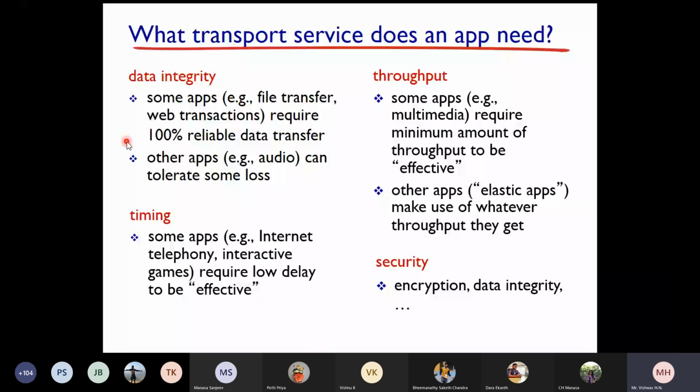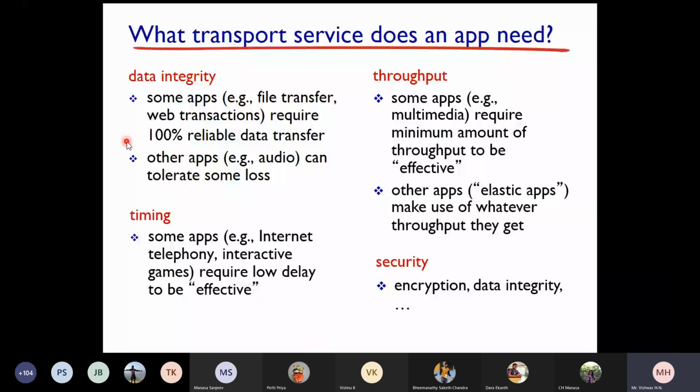Whereas there are some applications which require specific throughput. They will clearly indicate that they need this much throughput. For example, I need 2 Mbps of connection, only then my application will work. Again, that service can be provided by the transport layer. And finally, security: encryption, data integrity, authentication. All these security options can be given in the application layer also, but the transport layer also can give this kind of service.